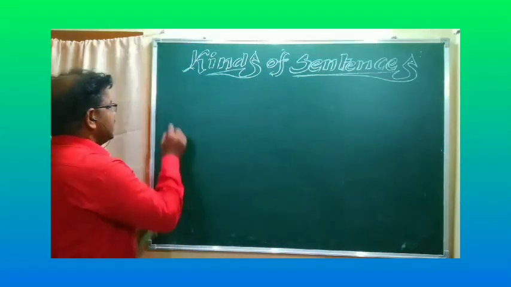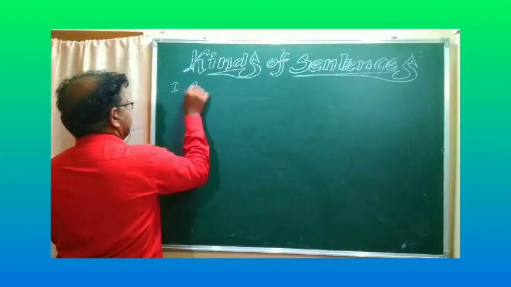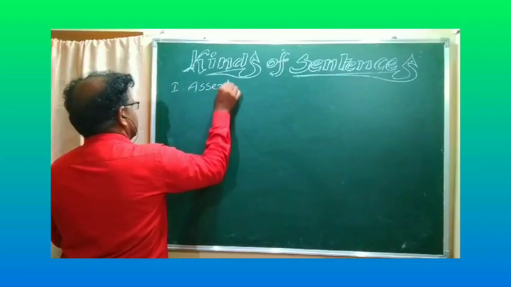The first one is the assertive sentence.